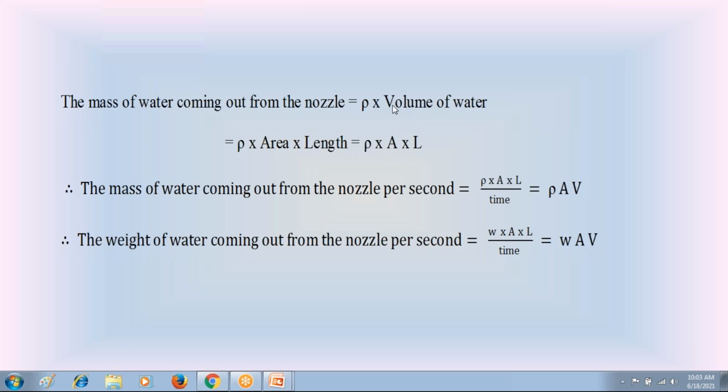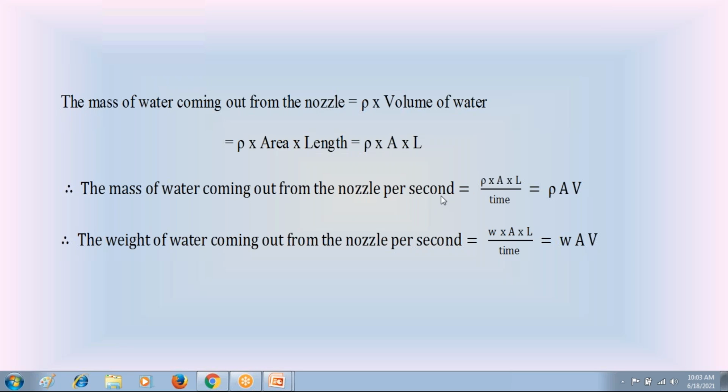You know this volume. Volume is equal to area into length. So take the area of water jet as A, length of water jet as L. So the mass of water jet coming out from the nozzle is equal to rho into A into L. Now calculate the mass of water jet coming out from the nozzle per second. This is only the mass of water jet coming out from the nozzle, rho AL. But here we are calculating the mass per second.